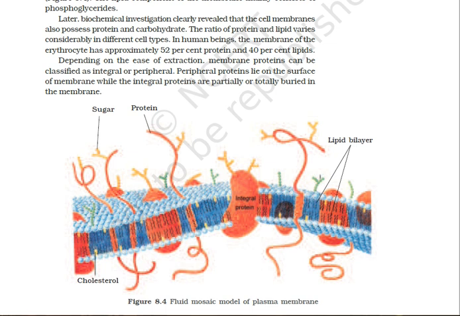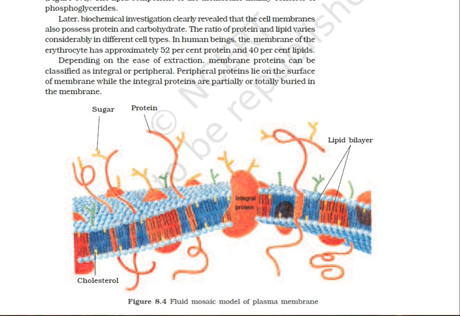These can be villi, which increase the surface area for maximum reabsorption. In plants, the outer membrane of root cells, epiblema, is also modified to form root hairs for the absorption of water in the soil. Then they can form mesosomes in bacteria. In prokaryotes, the enfoldings of the cell membrane are called mesosomes, and these are analogous to the inner mitochondrial membrane of eukaryotic cells, and they help in respiration and oxidative phosphorylation.